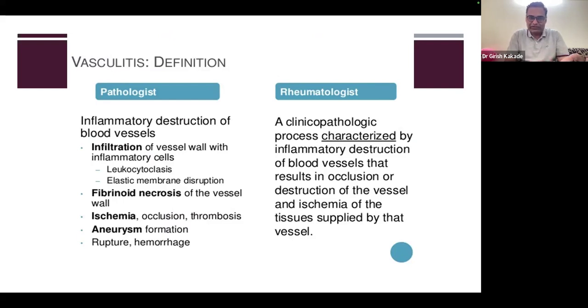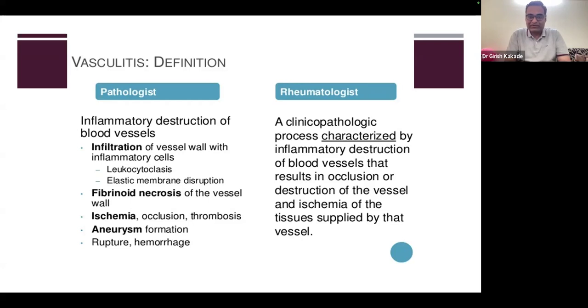So we already talked about the medium vessel and small vessel vasculitis, as far as I know. So this is the last talk on vasculitis, large vessel vasculitis. We know vasculitis is inflammatory destruction of blood vessels. It is because of infiltration of blood vessels with inflammatory cells. It is called leukocytoclasis, and elastic membrane disruption also happens. There is fibrinoid necrosis of the vessel wall that leads to ischemia, occlusion, and thrombosis. And vessel wall destruction leads to aneurysm formation, rupture, and hemorrhage. This is what a pathologist sees in a histopathological slide whenever we do the biopsy.